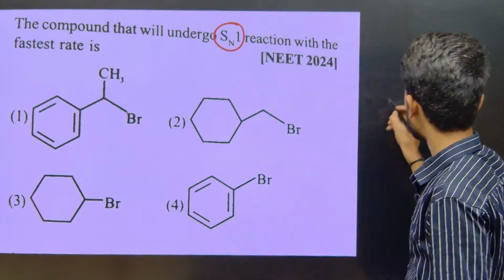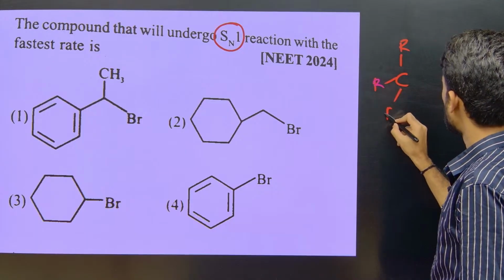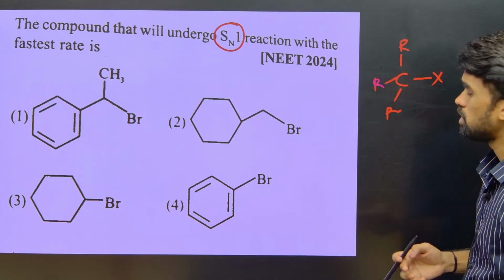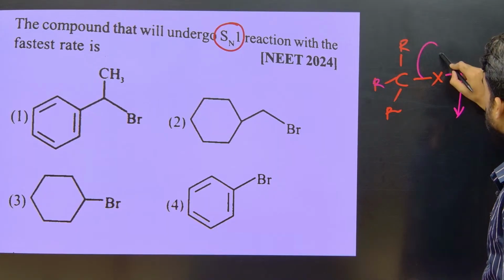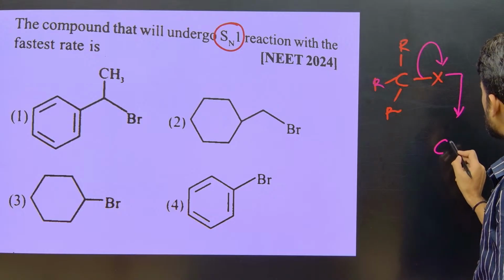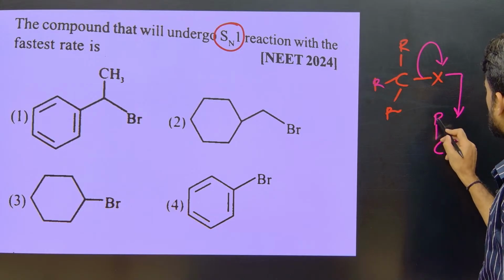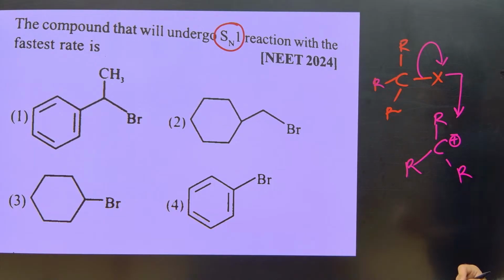For example, here we have a carbon with 3 alkyl groups like this, and one halogen. In a substitution reaction, this halogen will go out first and create a positive charge on the carbon, and we call it a carbocation, which is sp2 hybridized and electron deficient.